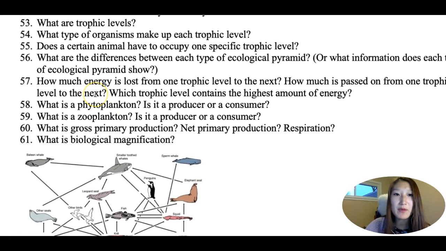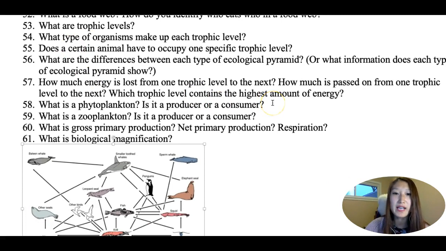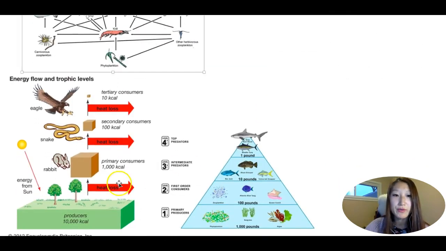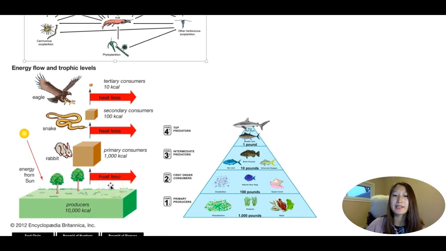The next one is how much energy is lost from one trophic level to the next. 90% of the energy is lost and 10% is saved. The reason for that is, just think about it, right? If you eat 3 pounds of burger a day, you don't actually gain those 3 pounds, really, because a lot of what you're eating is actually being used in your body as you're just going about your days, staying alive. So as a result, only really 10% of the energy, or 10% of the biomass, actually becomes body weight.